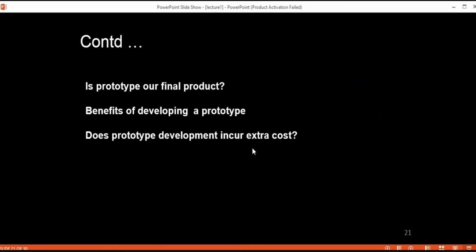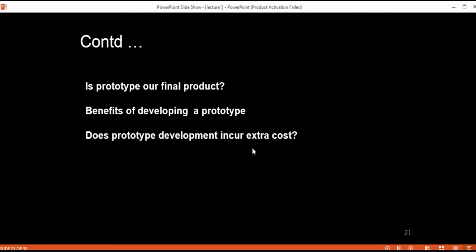Now, there are some questions on this prototype model. The first is, is the prototype our final product? So yes, we know that it is not going to be our final product, because this prototype code is discarded after the requirements are finalized. Once the prototype has served its purpose of gathering and finalizing the requirements, the prototype code should be discarded, and it should never be delivered as our final product, because the prototype is not of that good quality, and it does not have that efficient performance. So it should not be delivered as your final product.